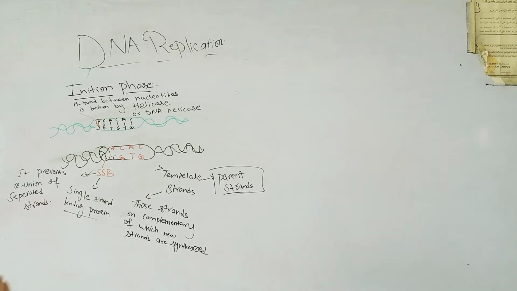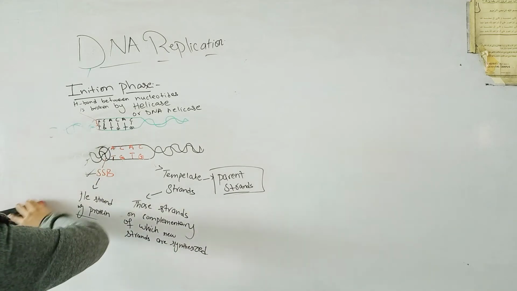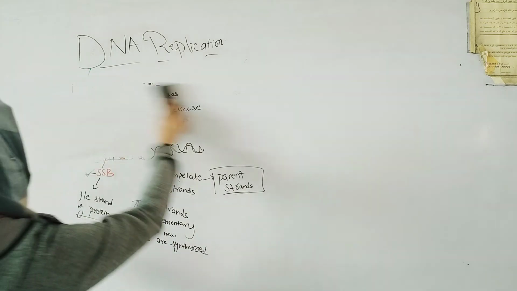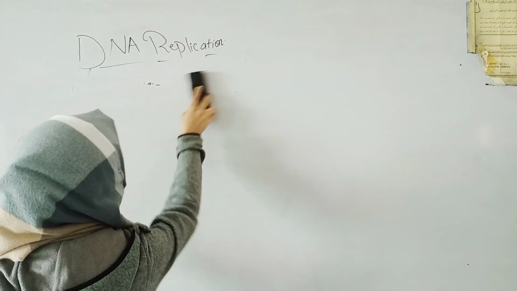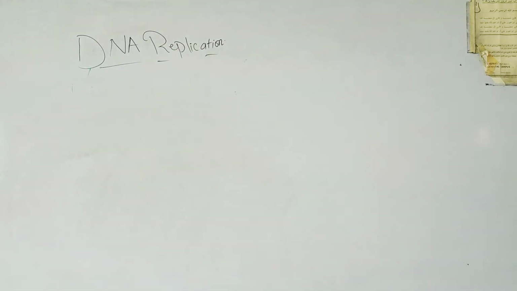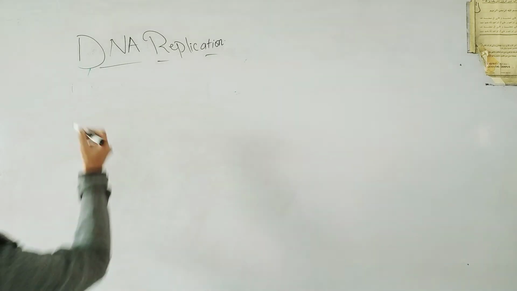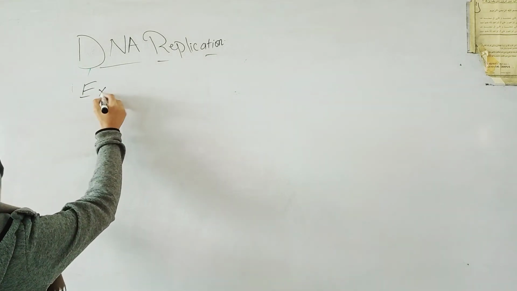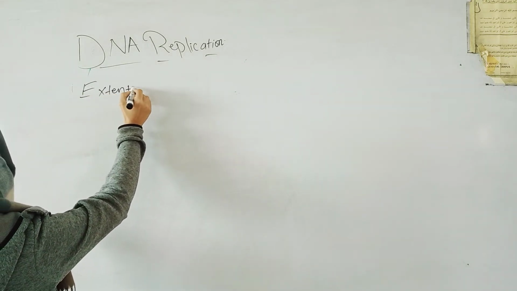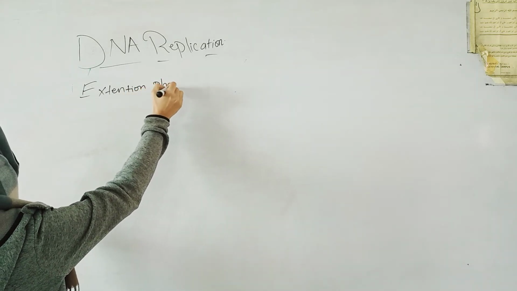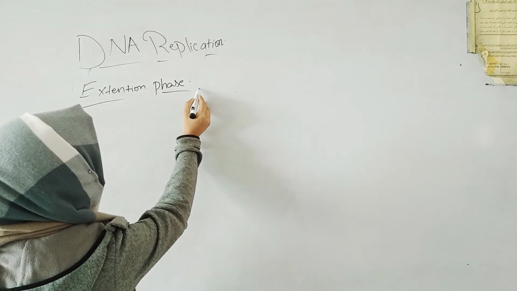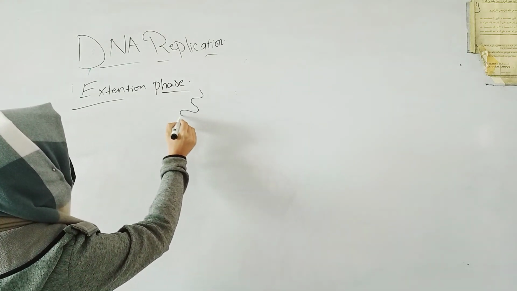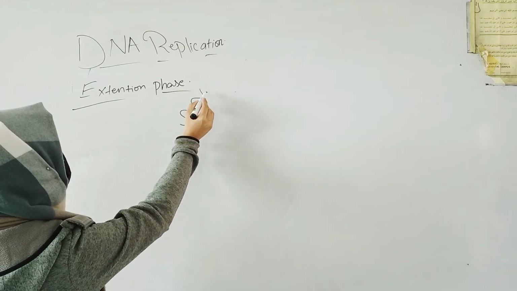Right. So now the two strands of the DNA are open, they are separated, and the next phase will start, which is called the extension or elongation phase. The next phase of the DNA replication is the extension phase or elongation phase. So I am just going to draw one side of the separated strand like so.